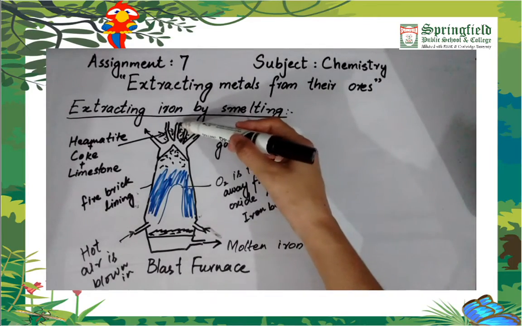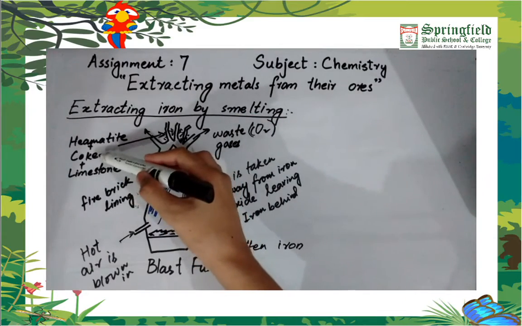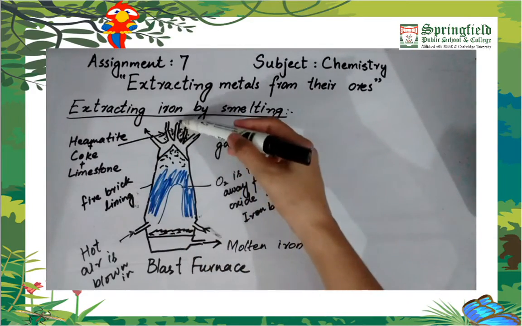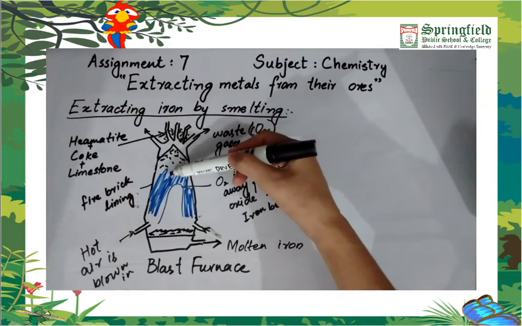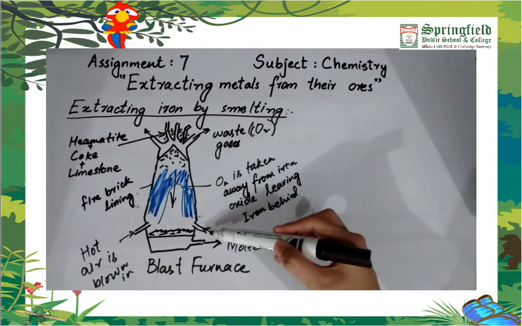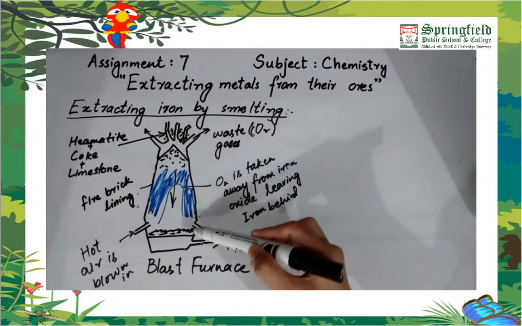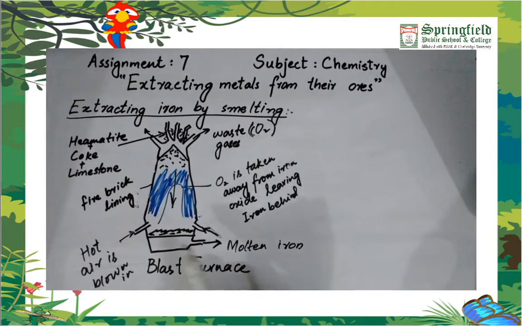Firstly, from here the iron ore, which is hematite, along with coke or carbon and limestone, is added down through this inlet. It moves downward, and as we move down into this furnace, the temperature keeps on increasing. The very high temperature will be at the bottom of the furnace because hot air is blown inside the furnace through these two inlets.